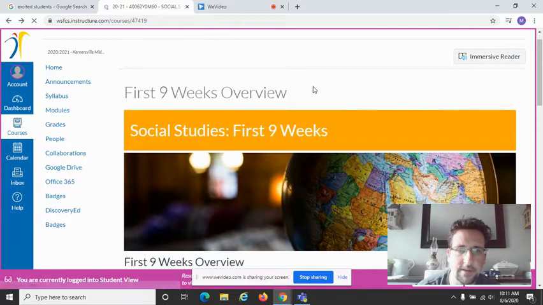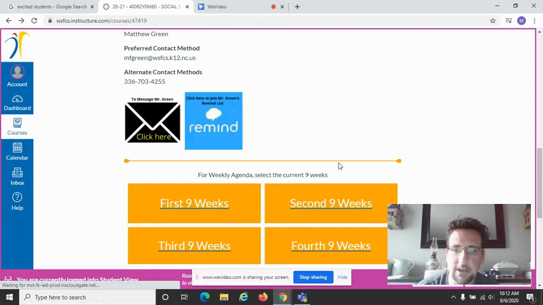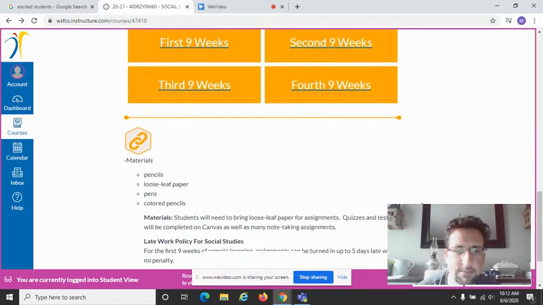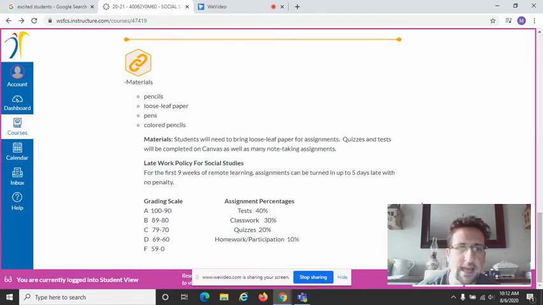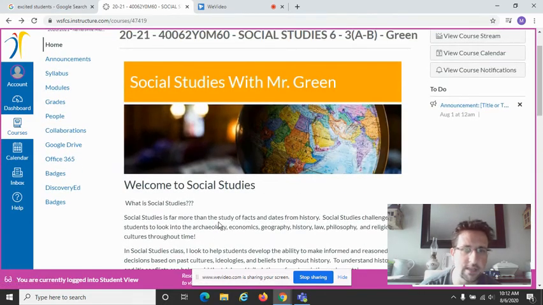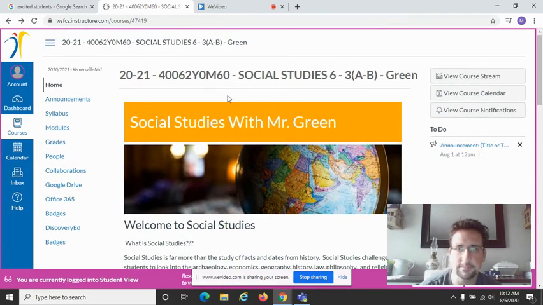Other information on that main homepage includes the material list, which you're not going to need a whole lot while we're doing e-learning, but when we get back in the classroom, this is some of your information for materials. Then the late work policy, grading scale, and how we grade the different types of assignments that you'll have. So our grading scale is there as well. Feel free to check out my Canvas as soon as you can get onto it. Parents can follow or shadow their students on Canvas as well. So make sure you're doing that as well.